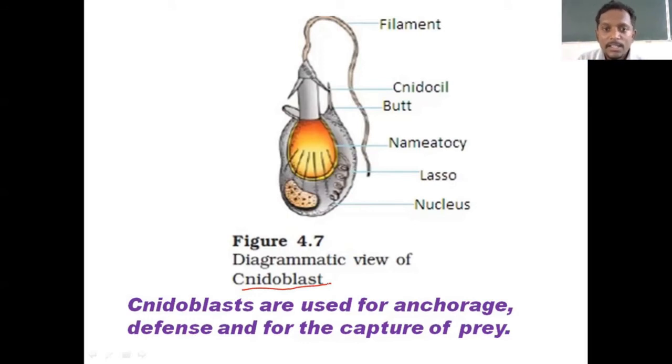Now, if you see, this is a cell, blast. As I said, cnidoblast, cnidocyte. Blast means cell, cyte means cell. Now, this cnidoblast will be having this long filament. You can see a long filament.